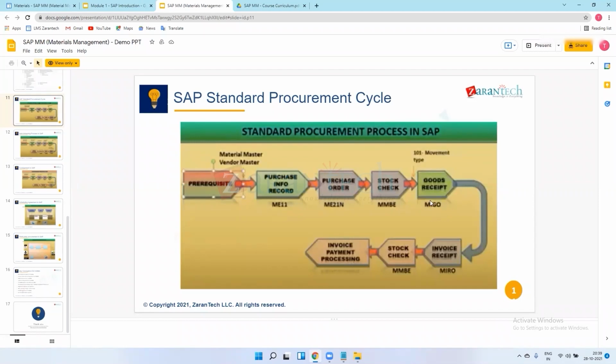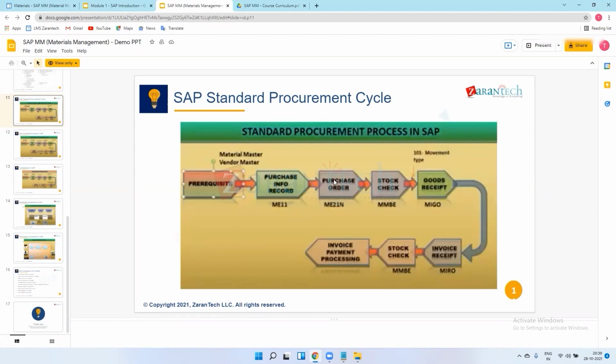MIGO is one type of transaction. There is a movement type 101. This is the basics of SAP MM. These are chapters: purchase info record is a chapter, PO is a chapter, goods receipt. We will see all this, theoretical and practical, in our coming sessions.